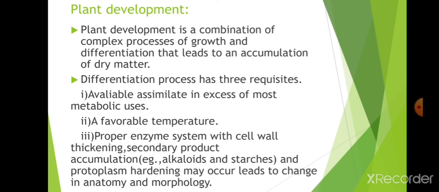Second, a favorable temperature must be present. Third, a proper enzyme system, with cell wall thickening. Secondary product accumulation must be done; examples of secondary products are alkaloids and starches, which must be accumulated, and then the protoplasm, whatever has accumulated, must be hardened. Inside, the water, the minerals and the sap must be hardened. Hardening leads to a change in anatomy and morphology.